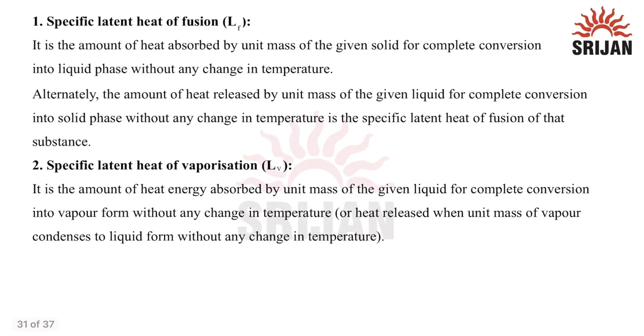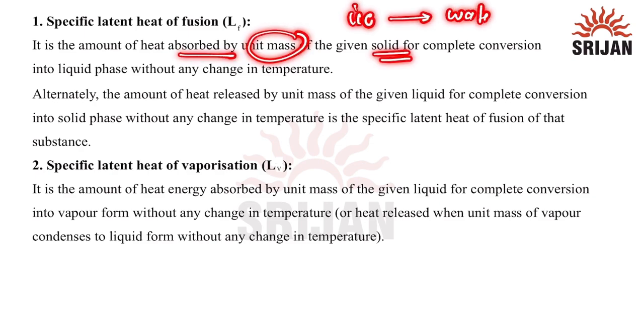First is specific latent heat of fusion, denoted by the letter LF. It is the amount of heat absorbed by a unit mass of a given solid, let's say 1 gram of ice getting converted into 1 gram of water. The amount of heat energy required here is known as the specific latent heat of fusion, without any change in temperature.